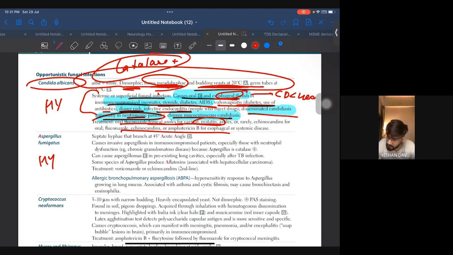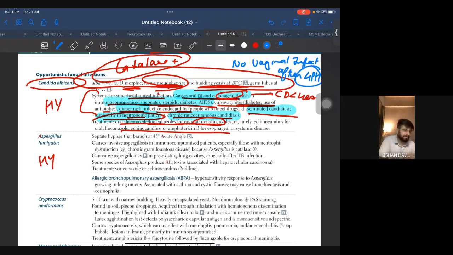Another point was no vaginal infection after 4 pH. So pH greater than 4 में इसका कोई vaginal infection नहीं होगा.